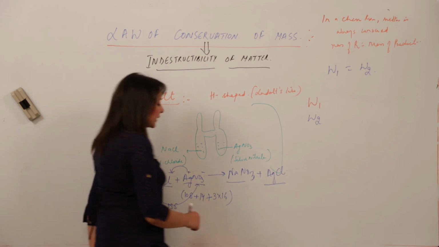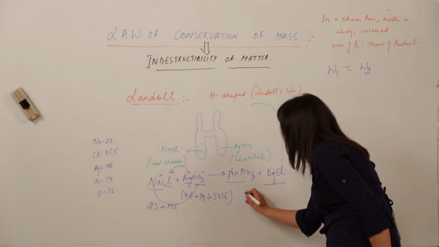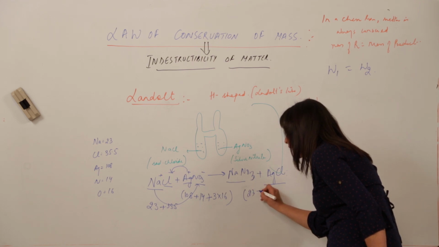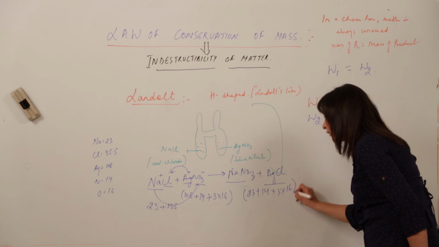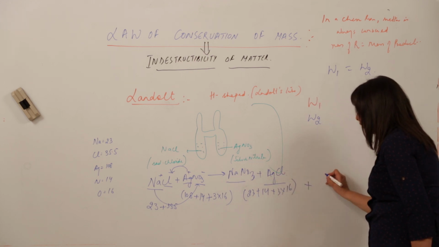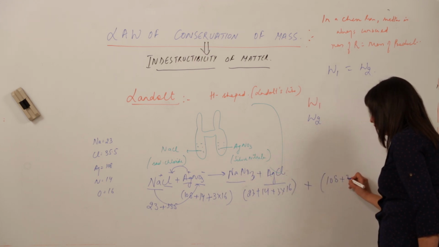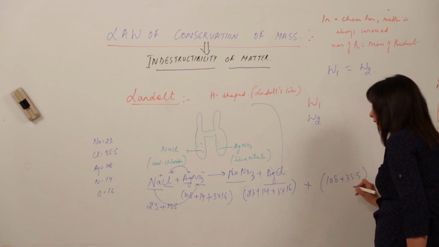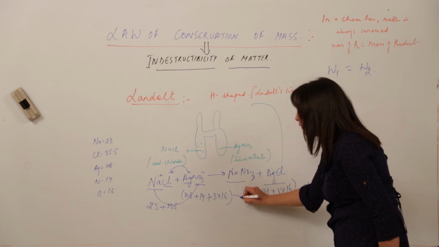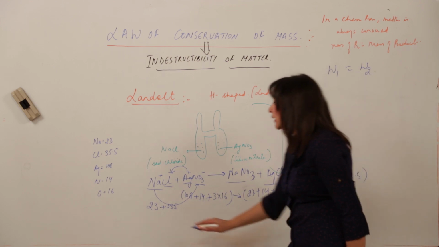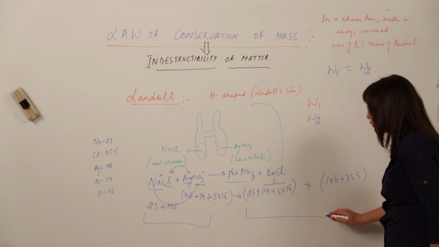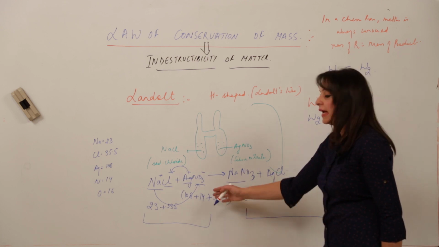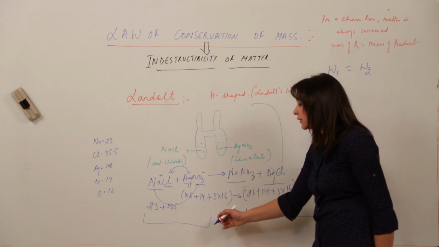Similarly for NaNO3, Na is 23, N is again 1 atom, 14, and 3 into oxygen's 16. For AgCl, Ag is 108 and Cl is 1 atom, so 35.5. When you solve it, you will see that the mass of these reactants matches the mass of the products. You can easily add them and you will see the result is totally the same.